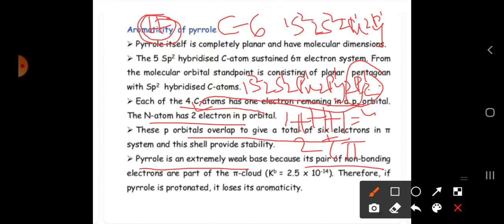Why? Because the pair of non-bonding electrons, which is nothing but the lone pair of electrons, is going to participate in pi bond formation. Because of that reason, we can say it is a weak base, and it is going to sometimes lose aromatic character also. When H plus ions are lost, it will automatically lose the aromatic character. If the H plus ion is there, we can say it is aromatic.